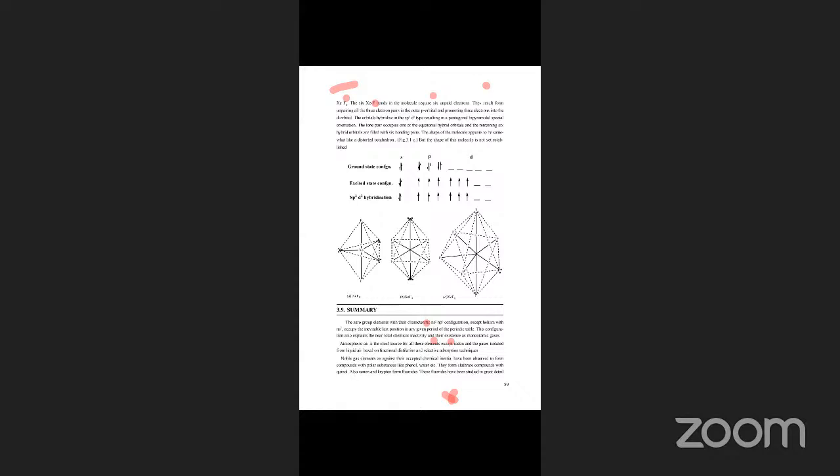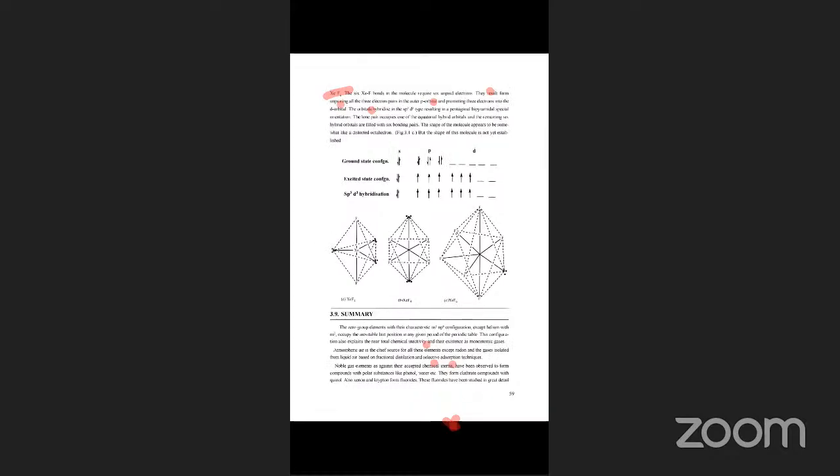See, there are 6 required. See, in the third excited state, the ground state is ns2 np6. In the first excitation, 1 electron jumps into the d orbital, in the second excitation 2 electrons, and in the third excitation 3 electrons. So 1 s orbital, 3 p orbitals, 3 d orbitals. So the hybridization is sp3d3.